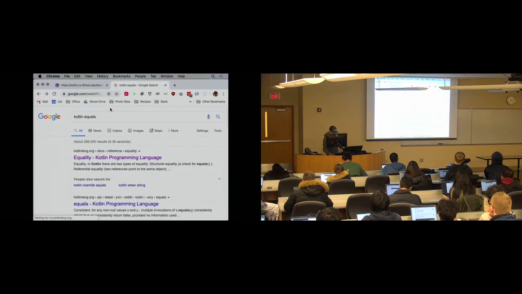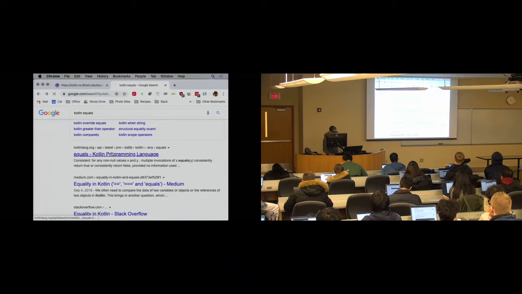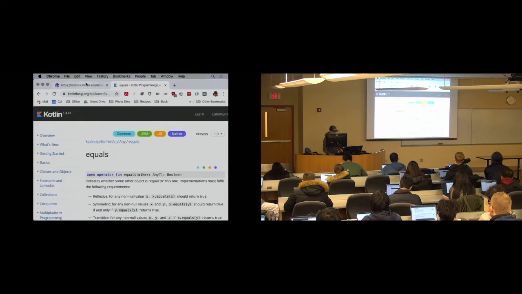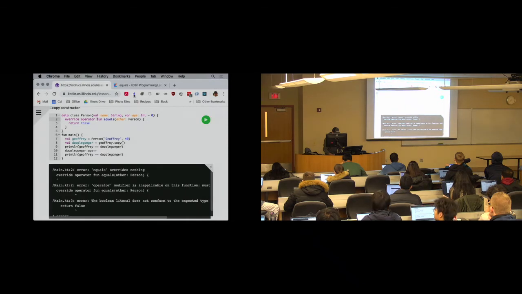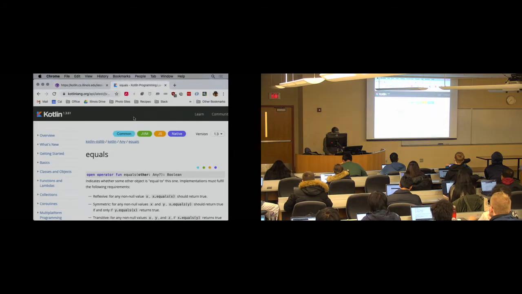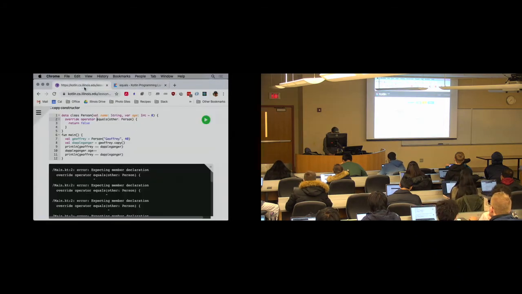Why can't I just override equals? You might need to override operator equals. Ah, there it goes. No. Oh, there we go. No, we're getting closer though. I think it has to be any, right? I think it has to be nullable.